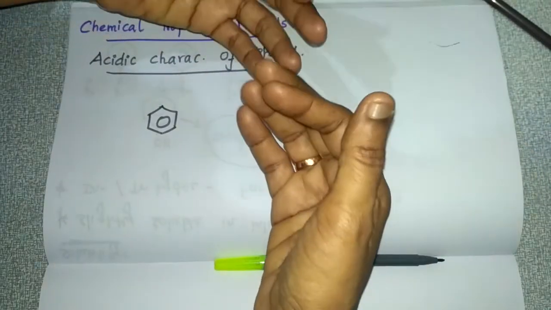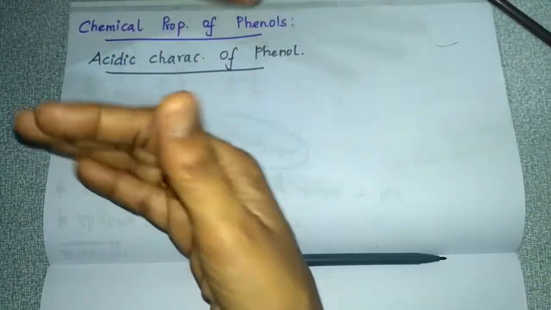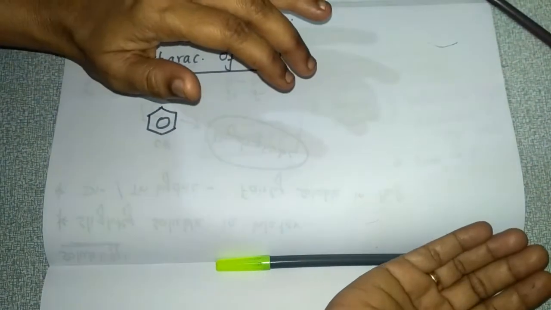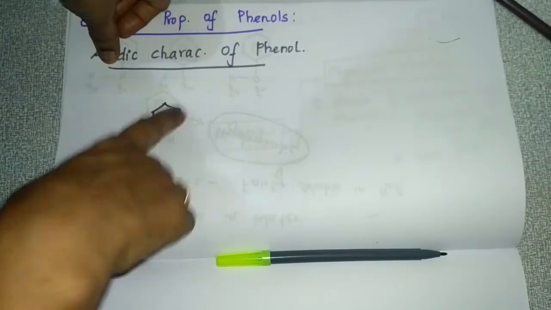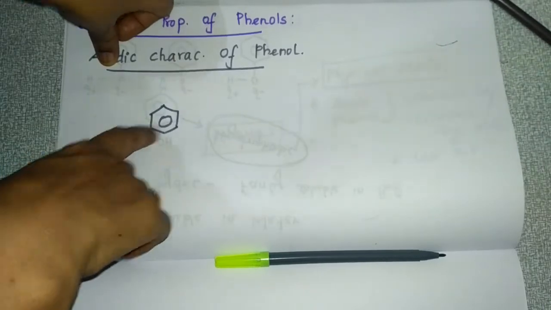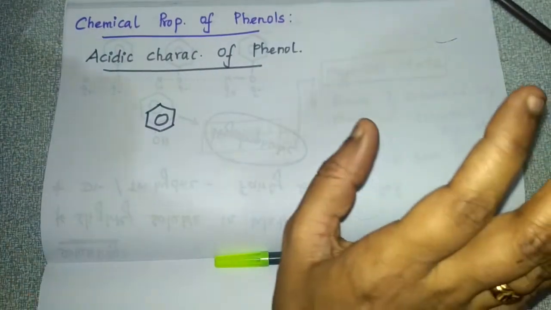If you compare the reactions of alcohols and phenols, they won't be the same. Why will it be different? Because of the aromatic ring. This aromatic ring which is present in the phenol will modify the basic character of the OH group.